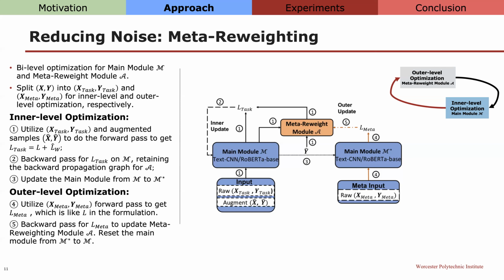So these are the steps for the inner step. We got the updated main module. Then we move on to the outer loop. We utilize X meta and Y meta to do the forward pass to get the L meta loss. And L meta is also the classification loss like the L. Lastly, we do the backward propagation on L meta to update the Meta-Reweighting module A and reset the main module from M star to M. So this is the whole procedure to update and optimize the meta module.